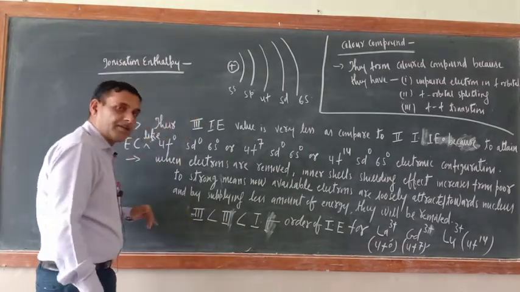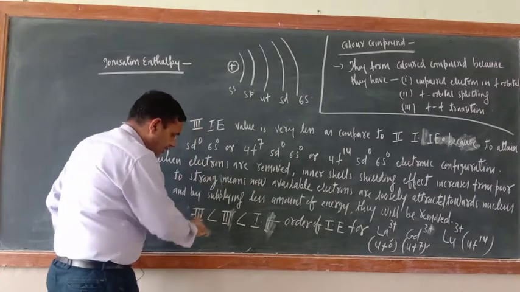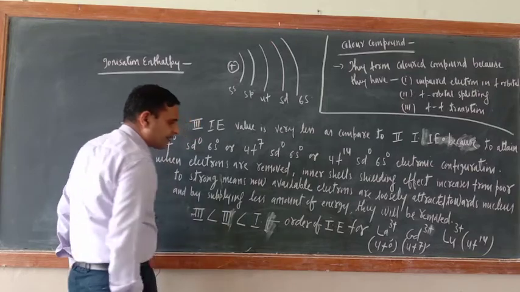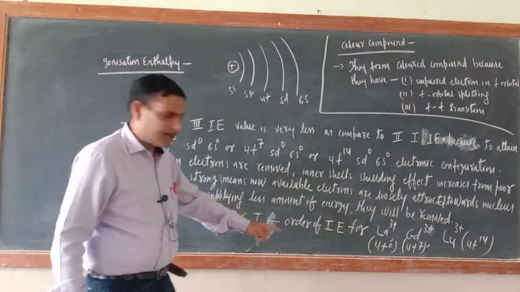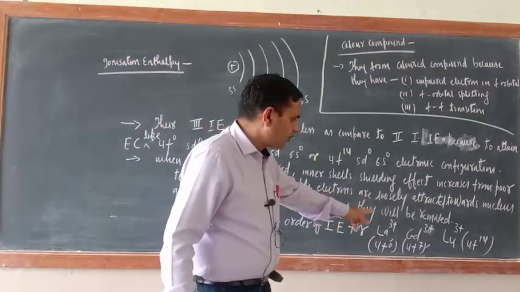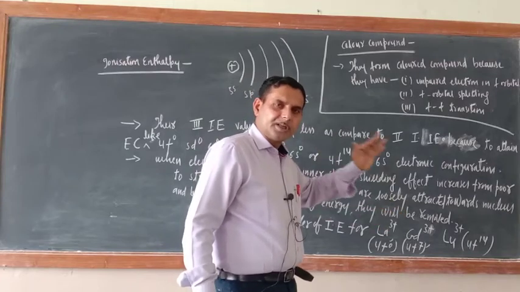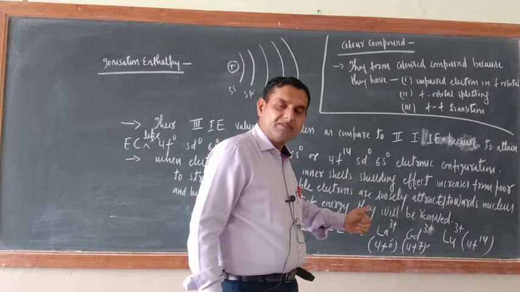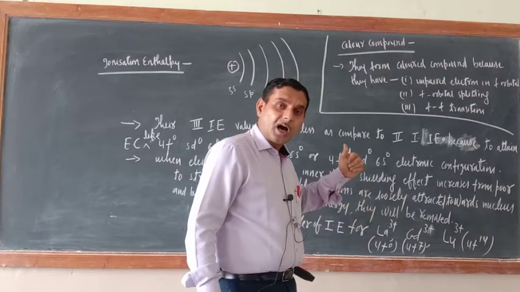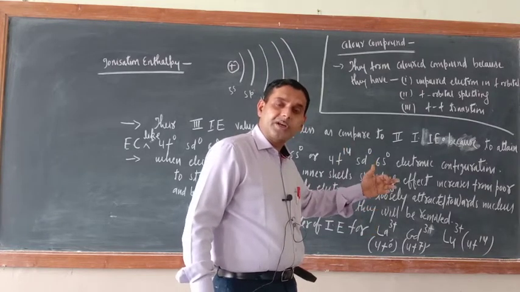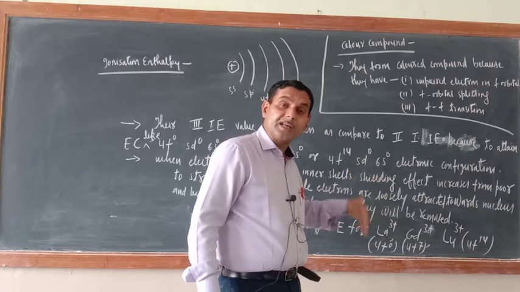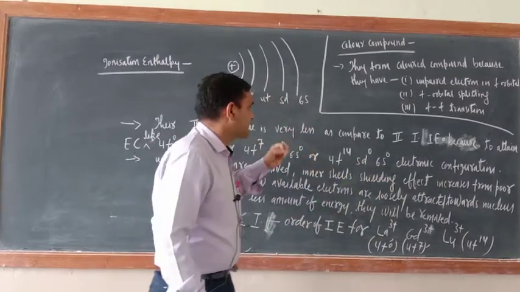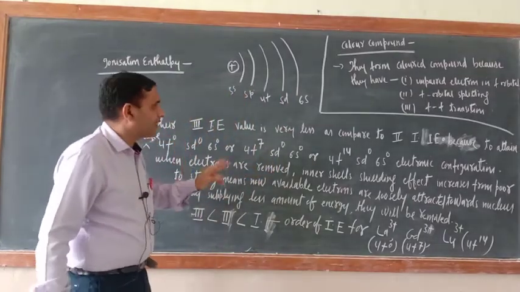Generally what it should have been? Inverse, ulta. Now third should have been more than that of second, second should have been more than that of first. So this is the reason lanthanum, gadolinium and lutetium want to remove the third electron so that they will have either 0 or 7 or 14 electrons respectively in their f orbital. Okay, now just see, in this way ionization enthalpy is completed.